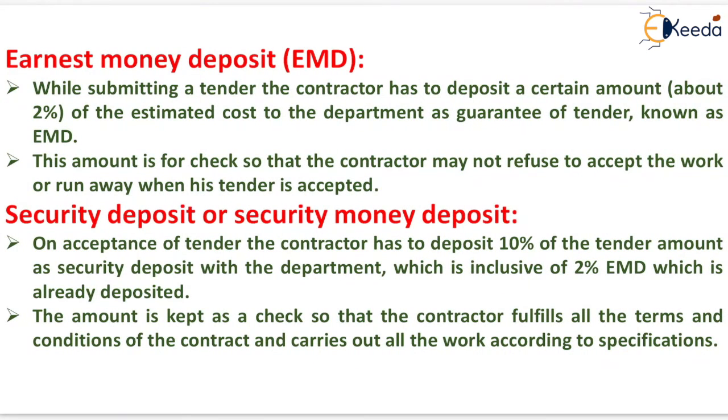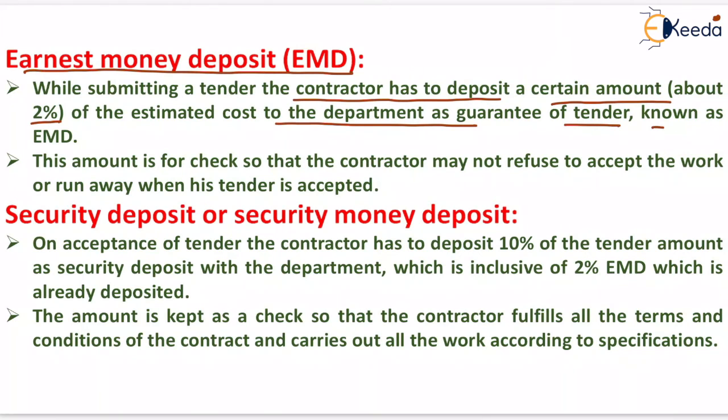Now the next topic is the earnest money deposit, that is known as EMD. During the time of submitting a tender, the contractor has to deposit a certain amount, about 2% of the total estimated amount, to the department as guarantee of tender, known as EMD.